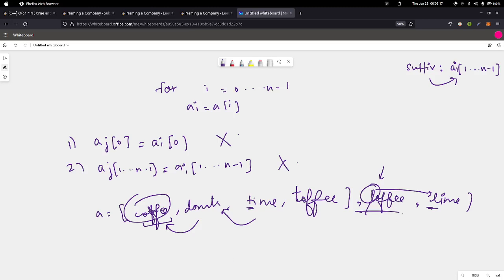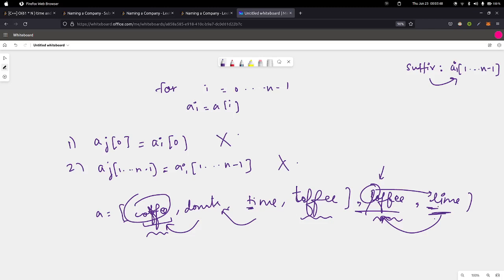Okay, so whenever we have a set of strings with a common suffix, we are not able to map our current string to any of those strings, right. So how is this happening? We had coffee, toffee, and loffee, and we couldn't map lime with any of them.